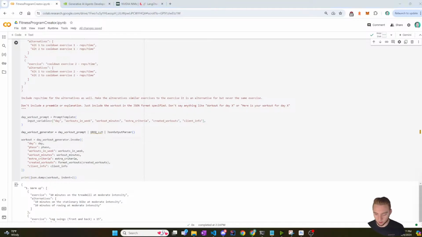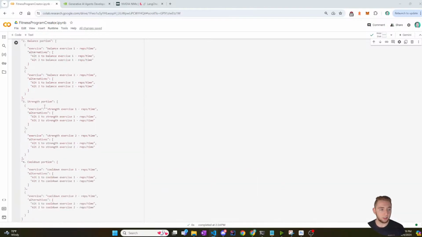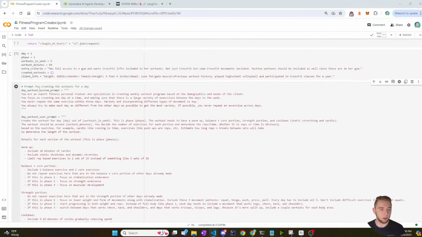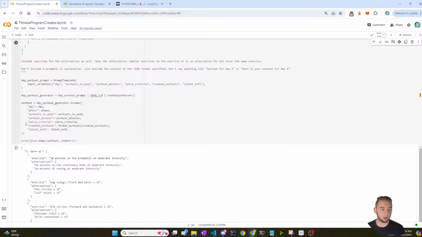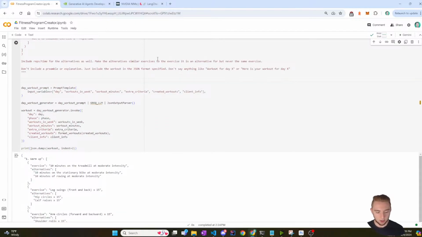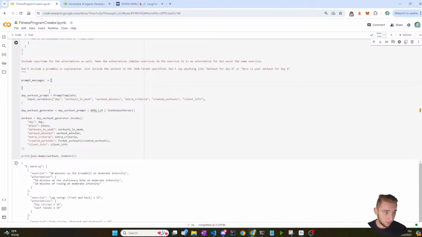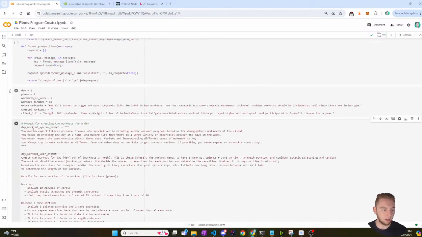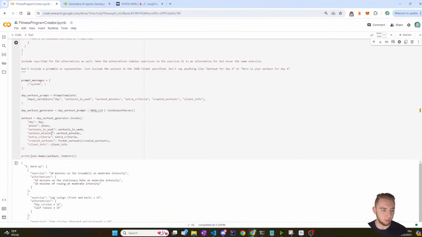All right, so going back to code for another project, what I need to do now that I have the system prompt and the user prompt is create a list of messages. And so I'll say prompt messages is equal to, what is this here? All right, so first of all, we have system, and then I copy the name of my variable here, day workout system prompt.